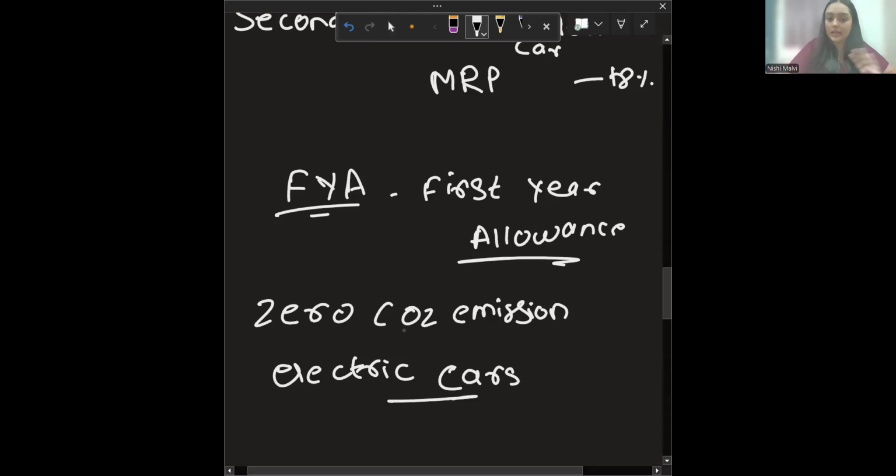Only these cars are eligible for your first year allowance. And also one more thing, you get 100% allowance FYA on these electric cars. All right. Let's do a question.